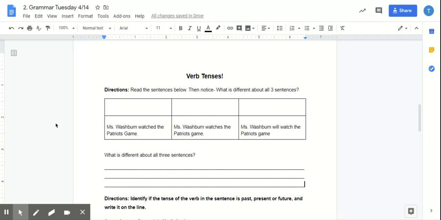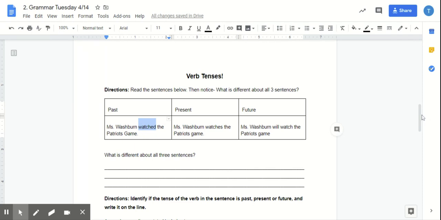Exactly. They are all in different tenses for the word watch. So, watch is the verb. And right now, we have this in past tense, present tense, and future tense. Realize future tense will always include or be a verb phrase because it's something that you are going to be doing in the future. So, it's like will eat, will watch, will play. Okay? Watches. This is in present tense. She is currently watching that Patriots game. And then for past, watched, ed is at the end, helping us identify that this is in past tense.